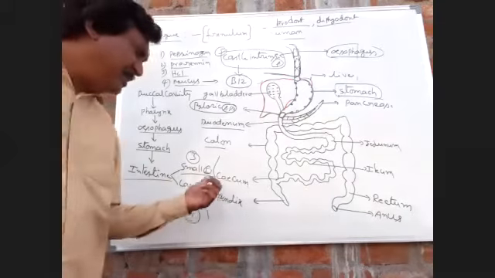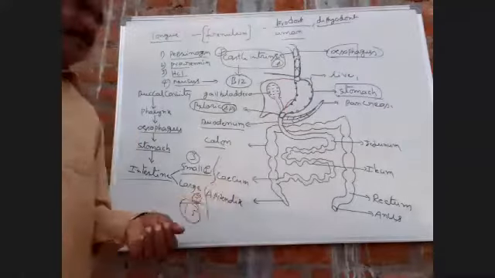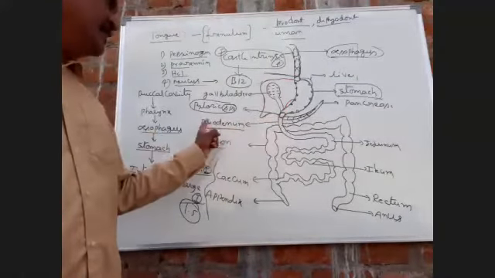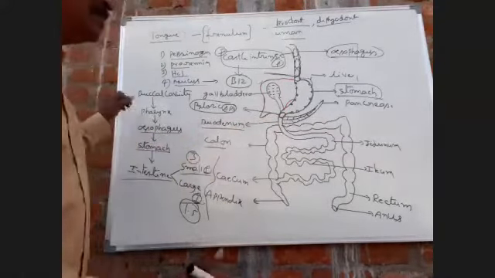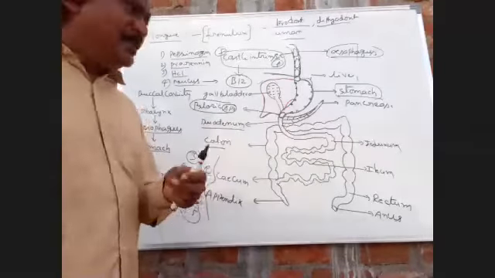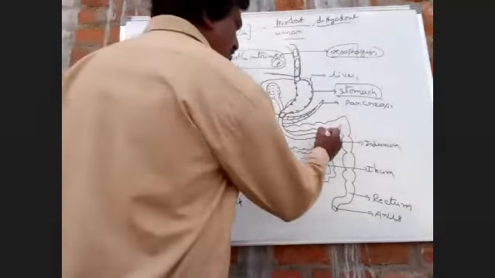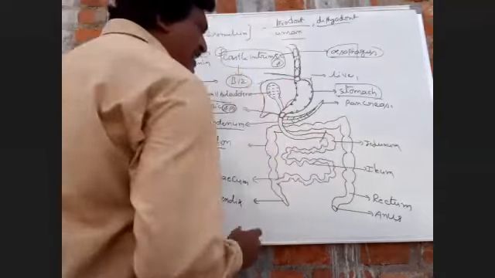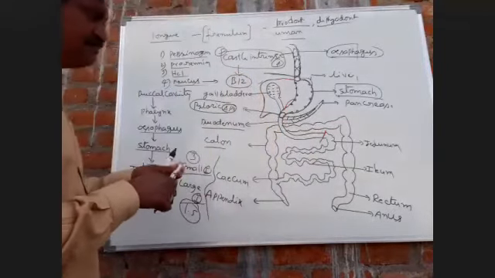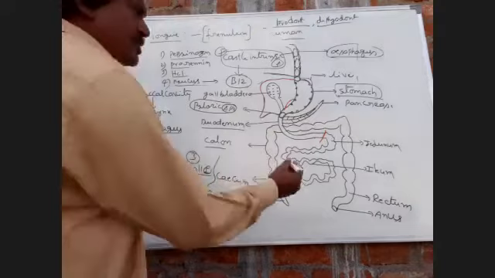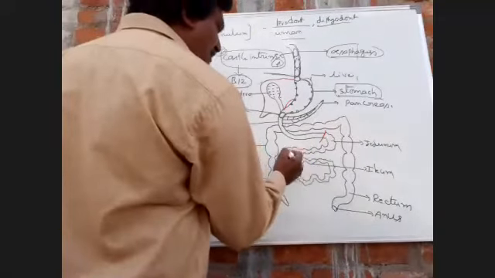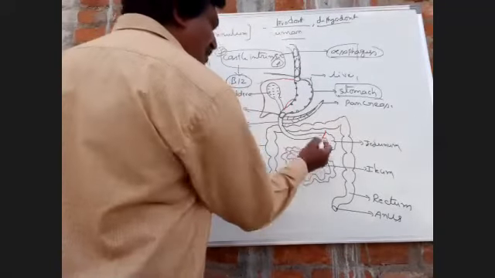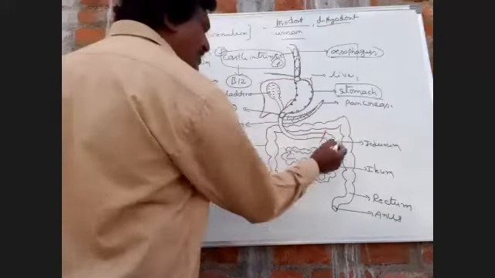The small intestine is divided into three parts. The anterior part of the small intestine is called the duodenum. Up to this point, duodenum. Then the middle part of the small intestine is called the jejunum. From this point to this point, jejunum.